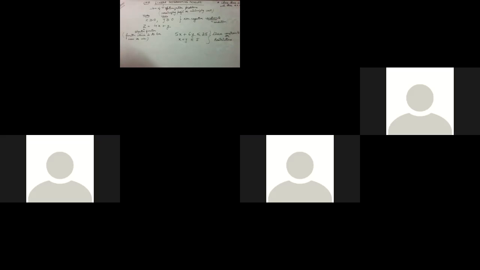Now, let's take an example. We have two types of questions here. One is when the formulation of the problem is given to us, the complete set of conditions is given, and you have to solve it and find the maximum or minimum.